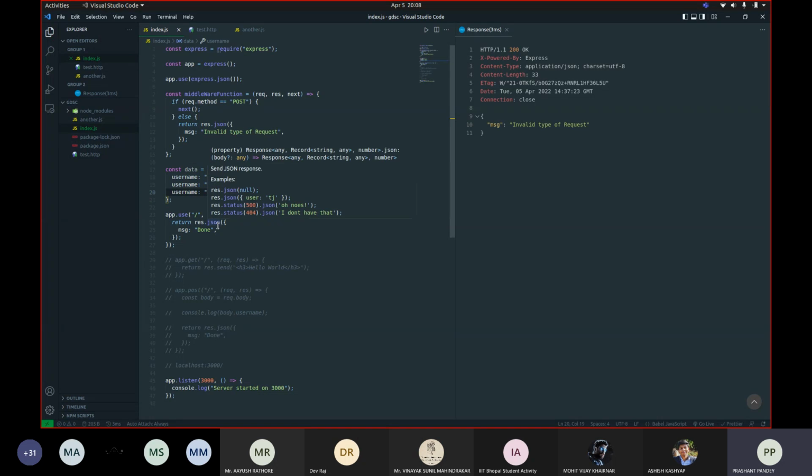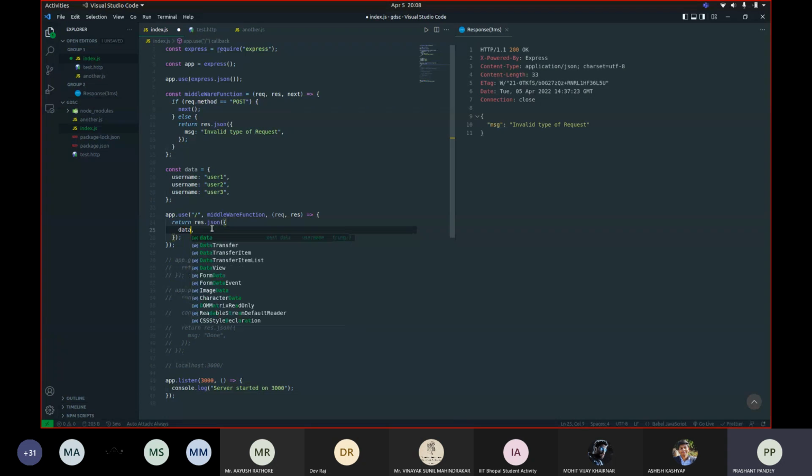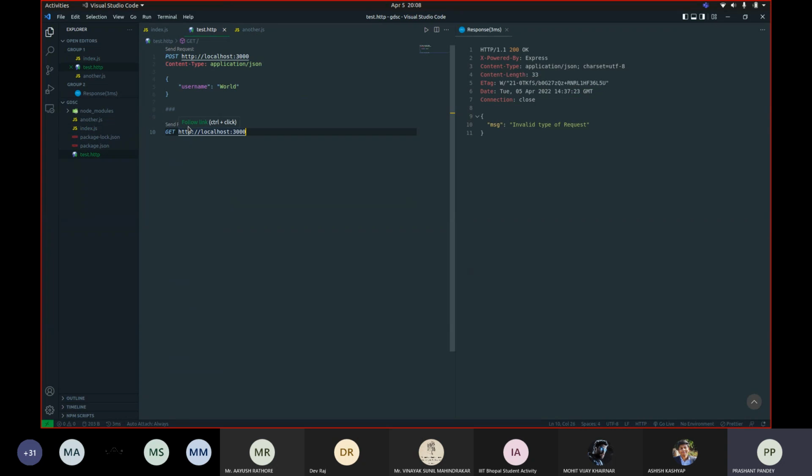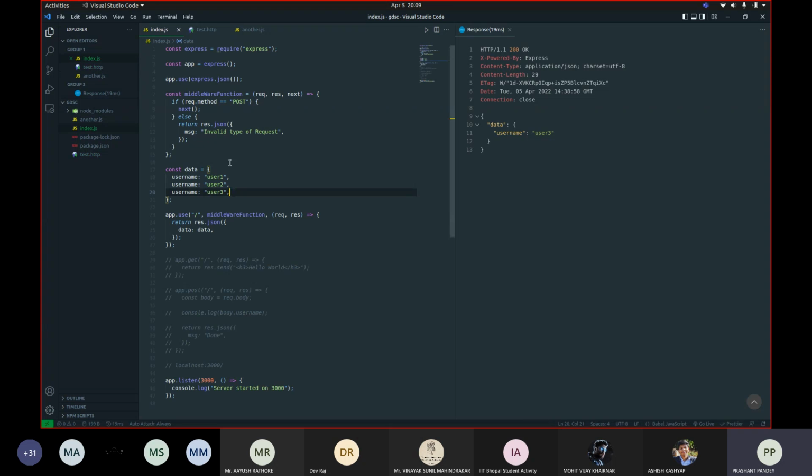For example, this is just dummy data that I want to send back to the client. So I received the data from the backend. It can be anything. I've just included dummy data, but you can fetch this data from the database and then send it to the client. And for example, if I want to check that only if the username is set to world, then I will process this data, or else I will send back an error.